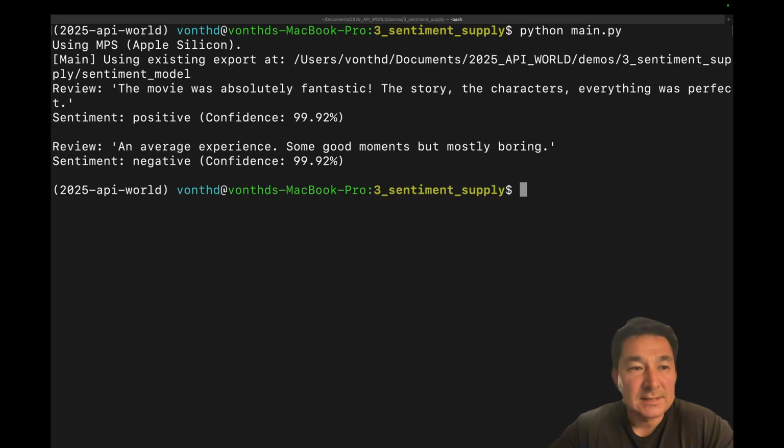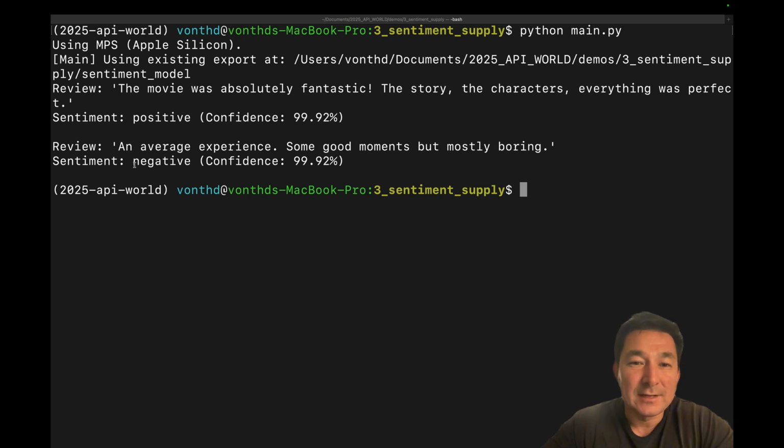Here you have two sentences. The first one says, "The movie's absolutely fantastic. The story, the characters, everything was perfect." Positive sentiment, as it definitely sounds, with a confidence of 99.9%. And we have another sentence, "An average experience, some good moments, but mostly boring," and we get this classified as a negative sentiment with a confidence of 99.92%.